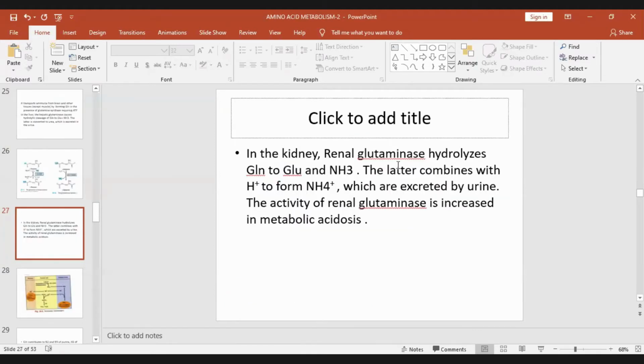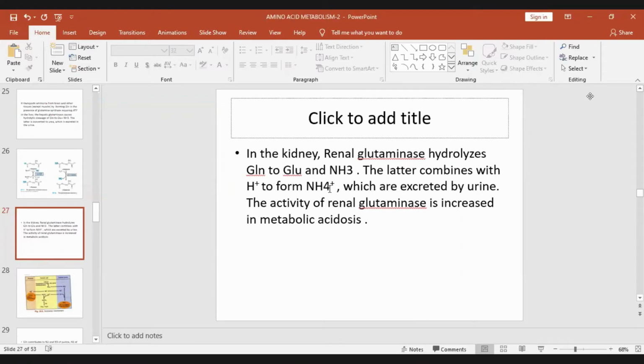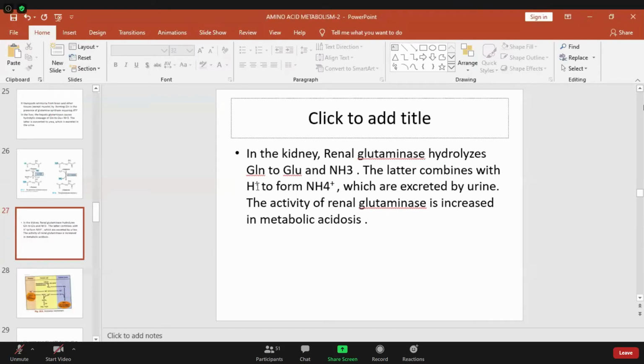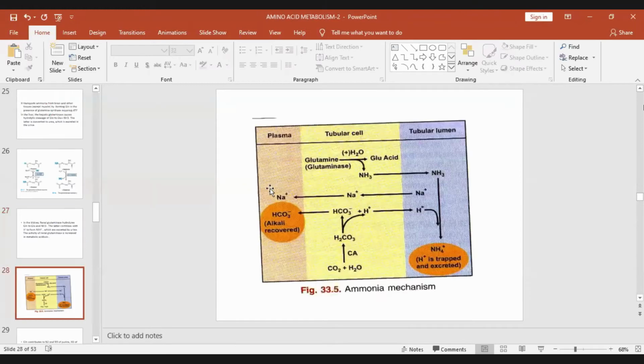In the kidney also there is a renal glutaminase. It hydrolyzes glutamine to glutamate and ammonia. Ammonia combines with hydrogen ions to form ammonium ions. So whenever there is increased hydrogen ion concentration, that is in acidosis, this renal glutaminase becomes active, so that more hydrogen ions can be excreted as ammonium chloride.